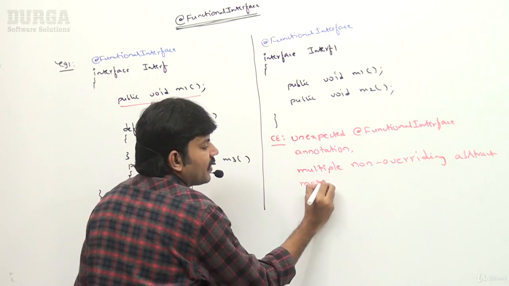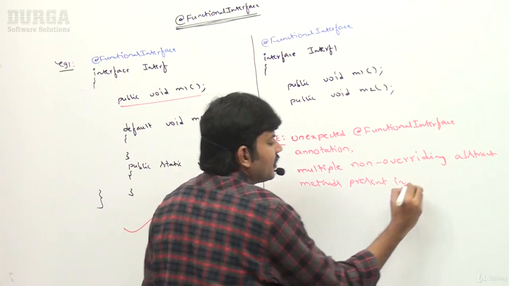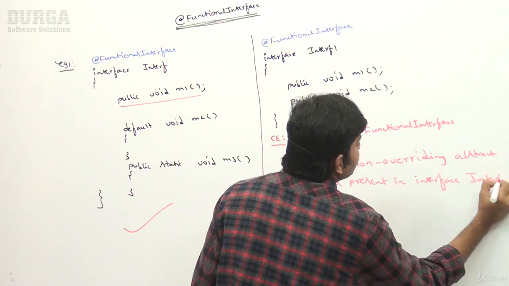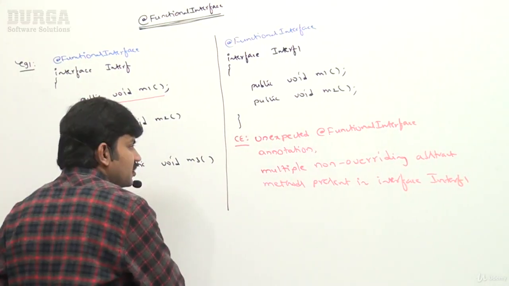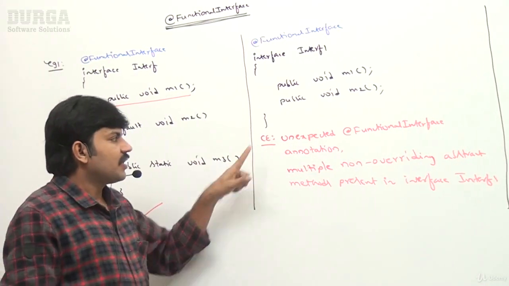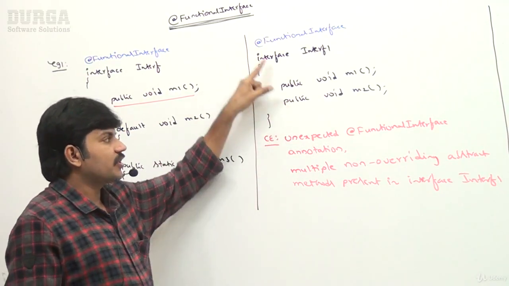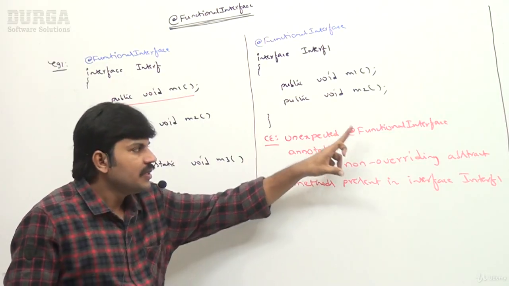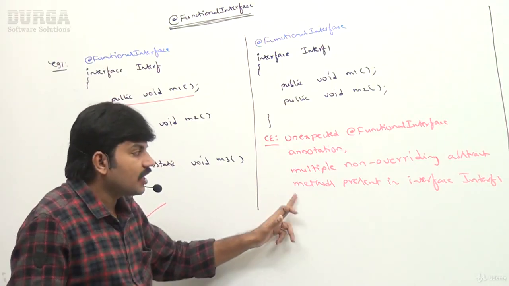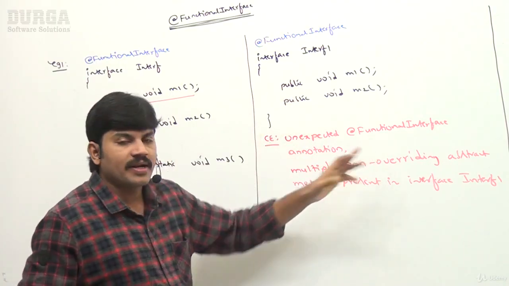Multiple non-overriding abstract methods present in interface Interface1. Everyone can understand, right? Clearly the compiler is telling us that here you are taking more than one abstract method. How will it become a functional interface? Unexpected @FunctionalInterface annotation, multiple non-overriding abstract methods present in interface Interface1.